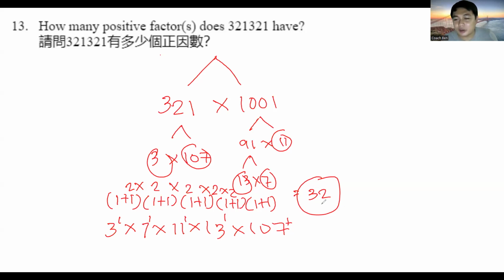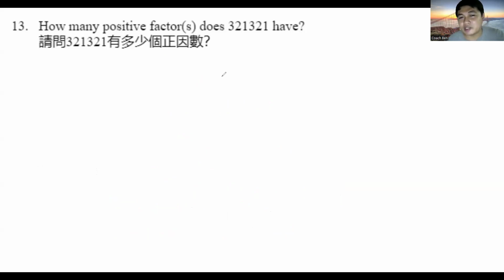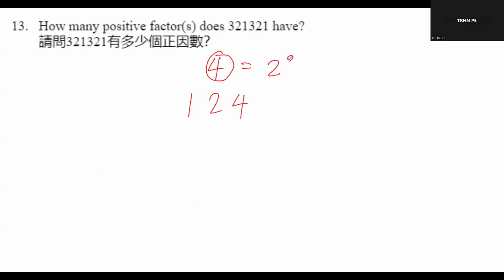This is just the formula on how to get the number of positive factors of a number. We get their exponents. For example, how many factors does 4 have? The factors of 4 are 1, 2, and 4. 4 is just 2 squared in prime factors. You get the exponent, 2, plus 1, that's 3.